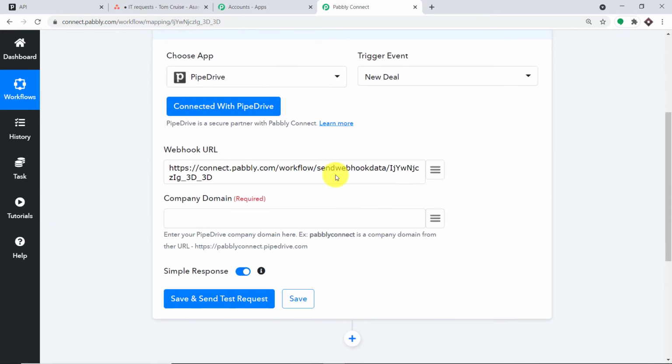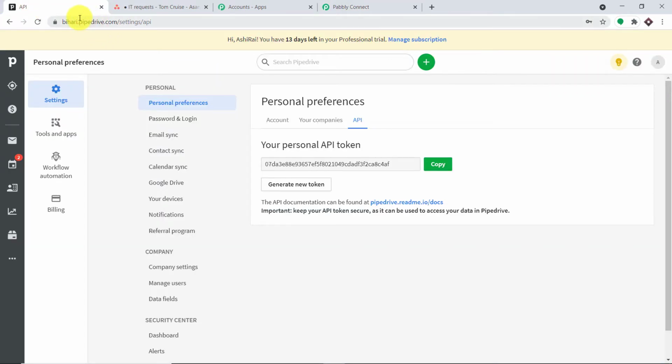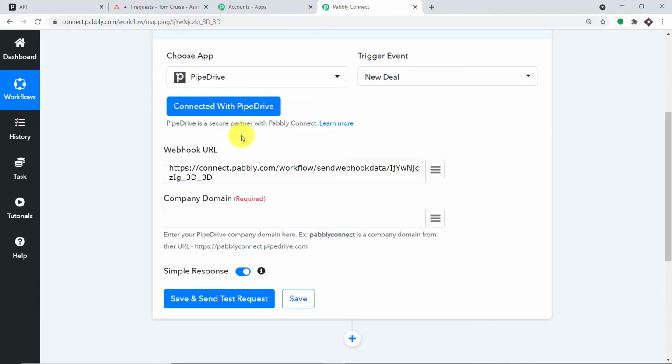Okay, so as you can see, you have two things to fill, that is the webhook URL as well as the company domain. Now in my case, this is my company domain, so I've just copied this word, Bihari, and I'm just going to paste it here. Okay, so our company domain is ready.